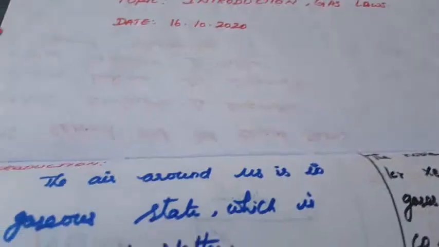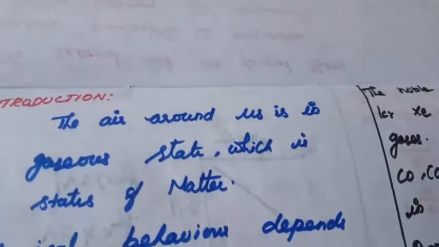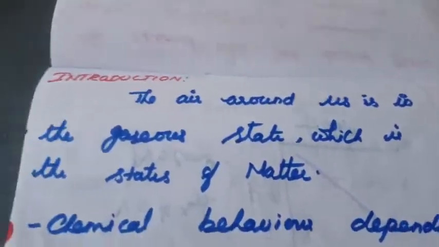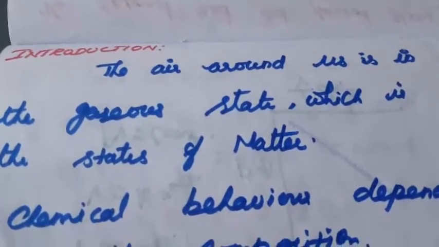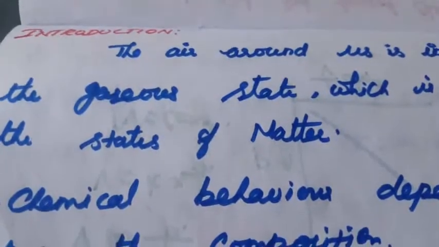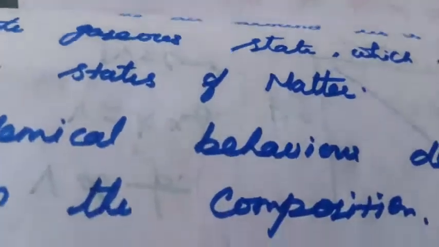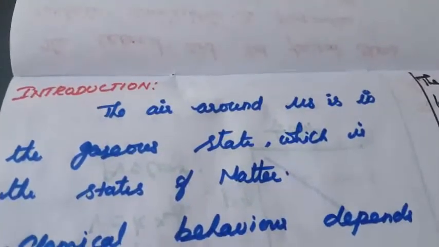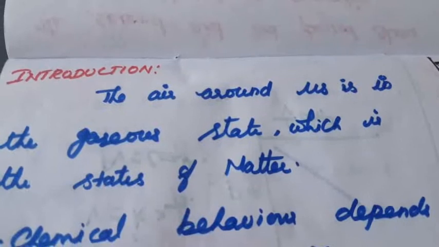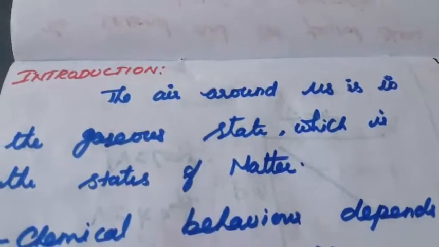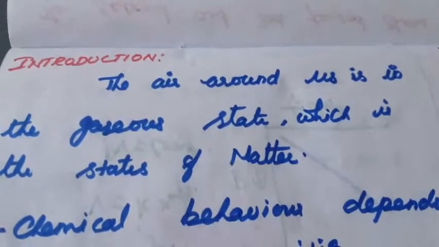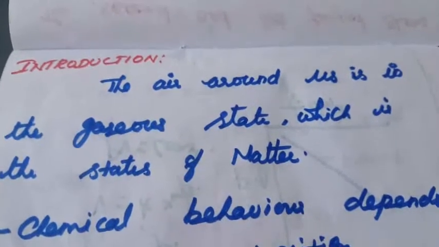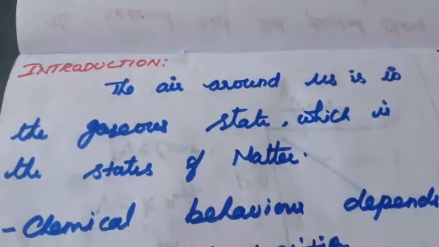First we are going to see what air is. Air is around us in the gaseous state, which is a state of matter. What is meant by matter? Everyone knows what matter is. Matter means the air around us in the gaseous state. We can survive for 2 weeks without food, but without air we cannot survive even one day. So that is the main thing.